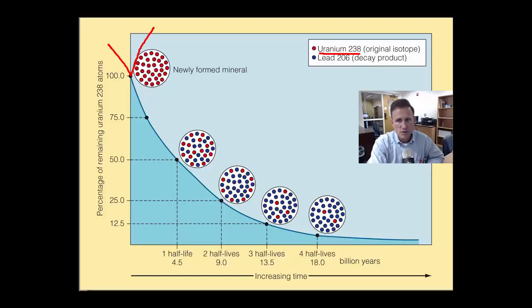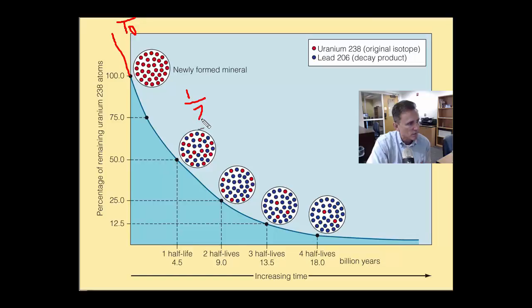So let me go back and clear this for you. And the half-life of radioactive decay says that when a rock is formed, again, that's our zero. So I'm going to call this time 0. When the rock is formed, all of the unstable elements are in place. If we counted these, let's say there's 20 of those. Uranium-238, the original isotope. Well, those isotopes are unstable. They don't want to be uranium-238. They want to change to a more stable isotope, lead-206, which is the final product. The time it takes half of those to change from the unstable uranium-238 to the stable lead-206 is the half-life.